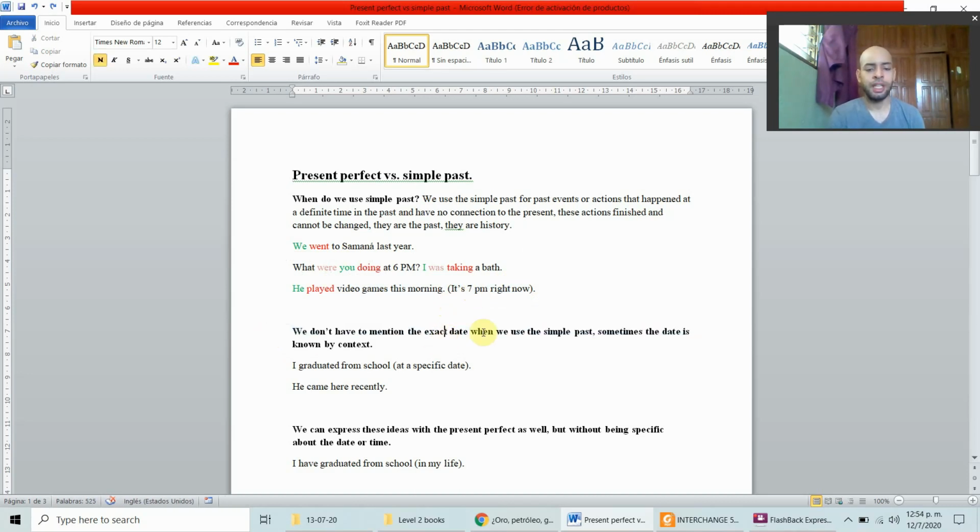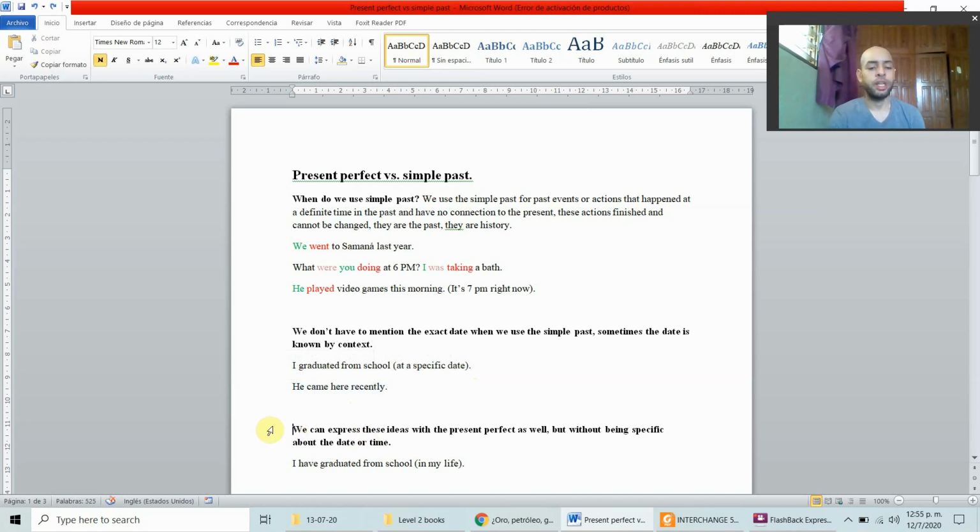So we don't have to mention the exact date when we use the simple past. Sometimes the date is known by context. For example, I graduated from school at a specific date, of course, because graduations have a specific date, and you don't have to mention it in the sentence. It would be good to mention when, but it's not always necessary. He came here recently. He came somewhere, someplace.